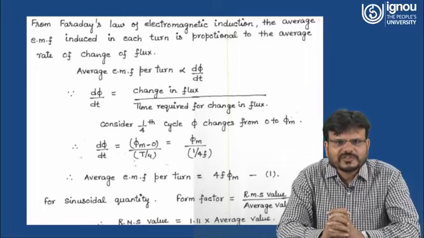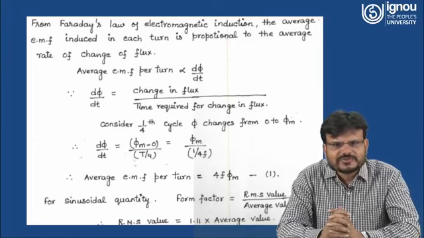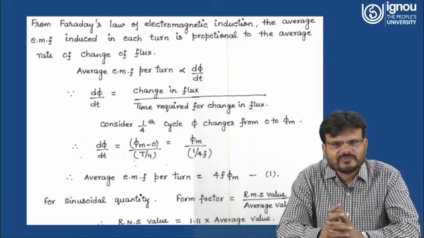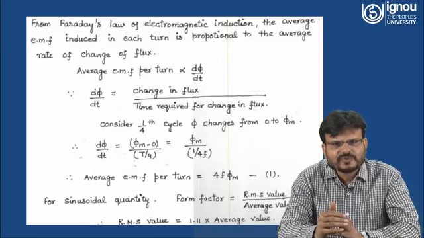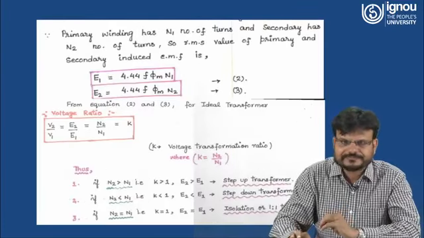So for a sinusoidal quantity, form factor is nothing but the ratio of RMS value upon average value. So RMS value is equal to what? Form factor into average value. And what is the form factor? Form factor is 1.11. So RMS value is equal to 1.11 into average value. And the average value is 4f phi m, so just put the average value as 4f phi m.